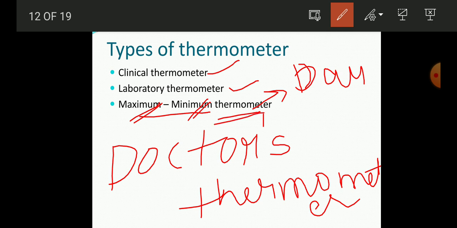So this will be used by the meteorologist in the meteorological department. And students, do you know where the Meteorological Department of India is situated? Yes, that will be in Lodi Road, New Delhi. And where is the International Meteorological Department? Do you know? Try to find out on your own.